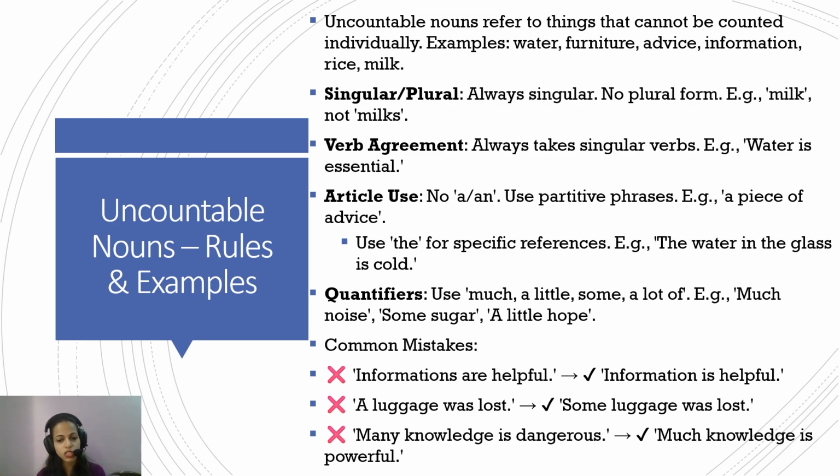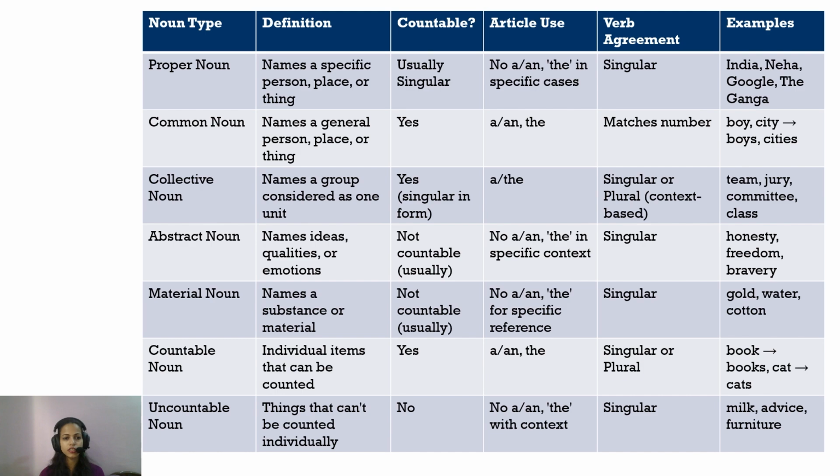A luggage was lost is wrong. Some luggage was lost is correct. Because again, we do not follow uncountable nouns with the article a. You use the quantifier some, a quantifier of quantity. Many knowledge is dangerous. I mean, you cannot say how many knowledge. Much knowledge is powerful, or less knowledge is dangerous. Okay. I hope that's clear to you now.